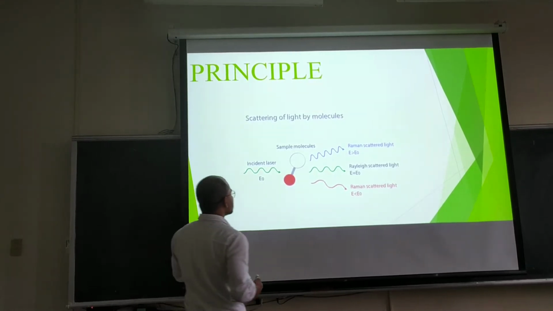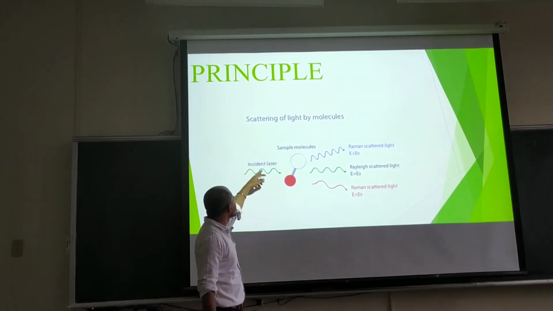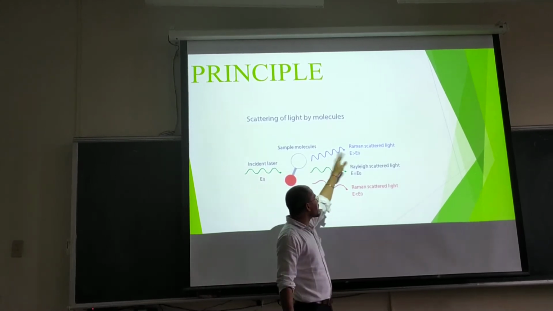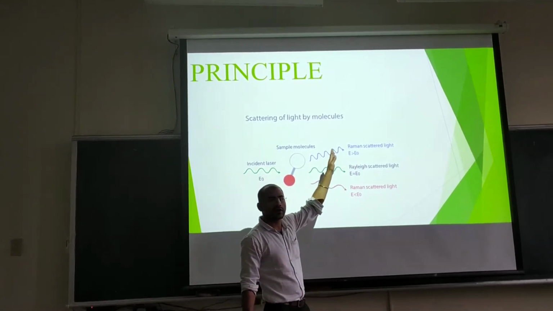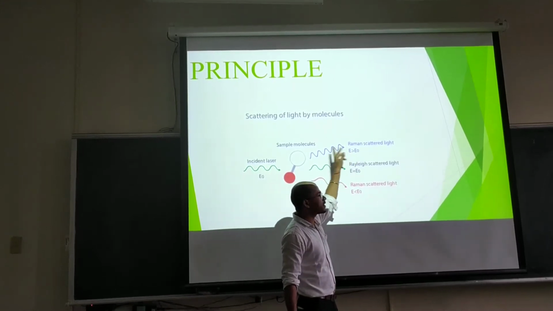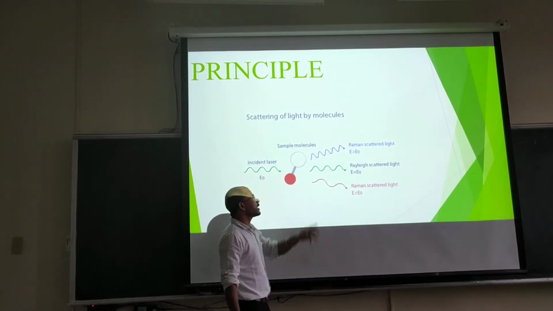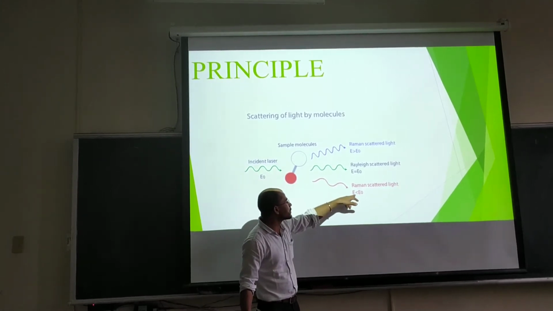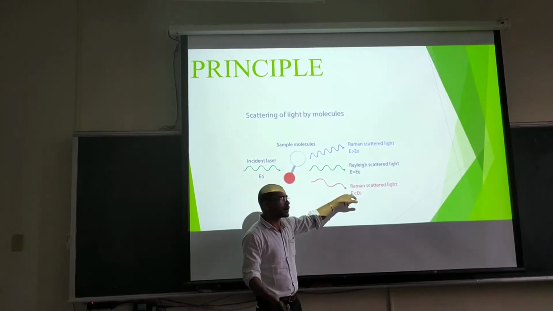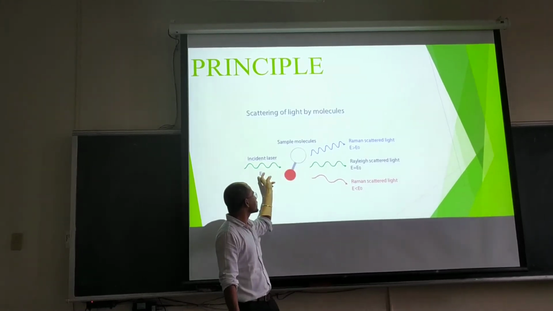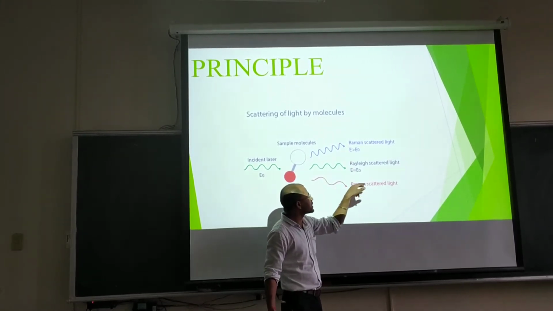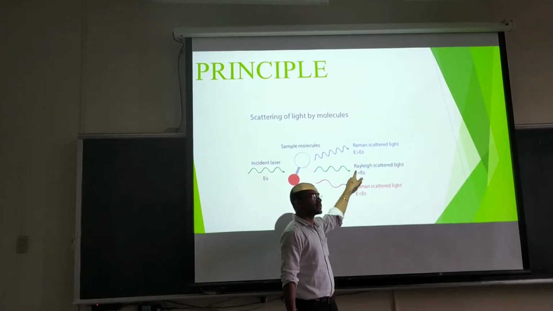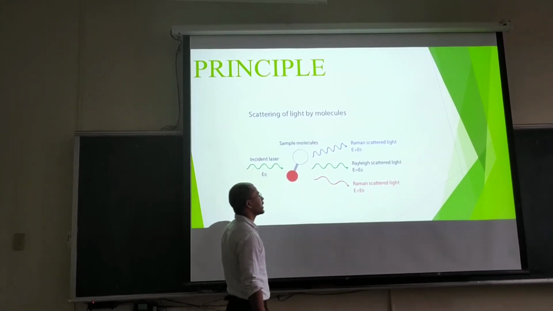If the incident laser light has energy E naught, and the scattered light has energy larger than the initial light, then this is known as Raman scattering. Similarly, if the energy of the scattered light is smaller than the initial, this is also Raman scattering. The one case in which the energy is the same is known as Rayleigh line scattering